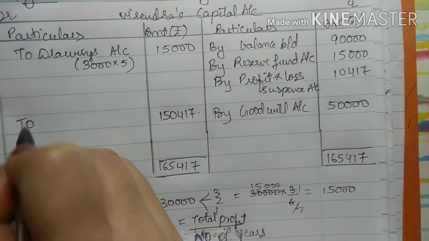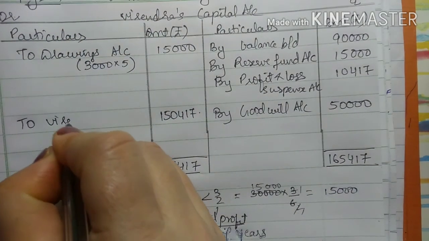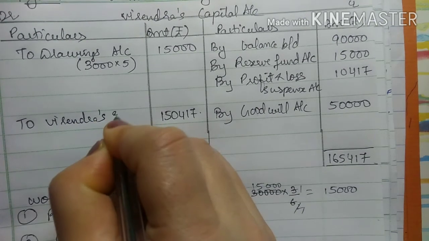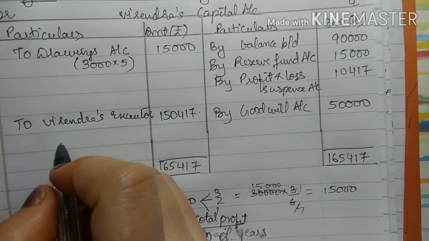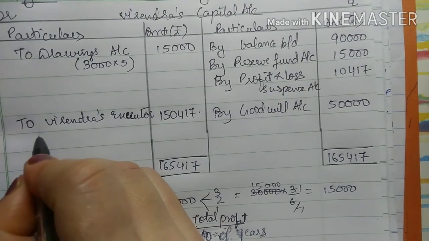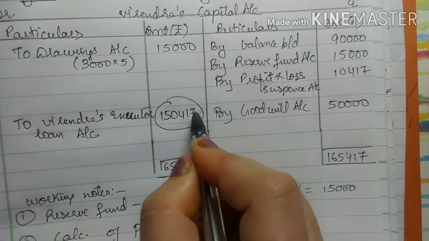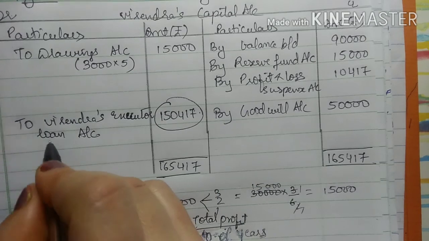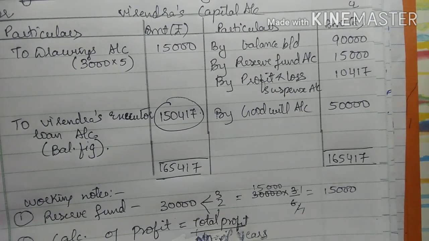So this is the amount which is to be transferred to the executor. So here I will write to Virendra's executor loan account, 1,50,417. This is the balancing figure, right?